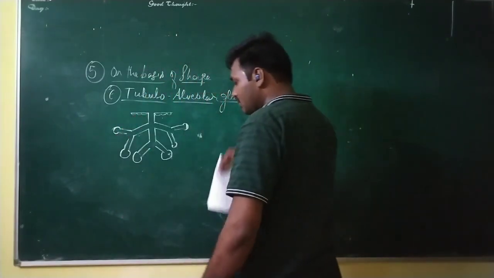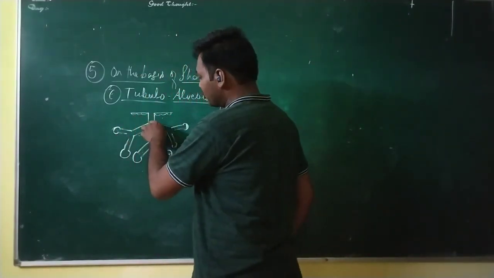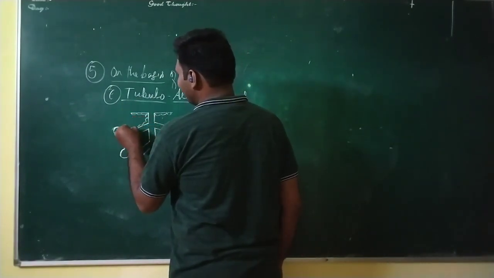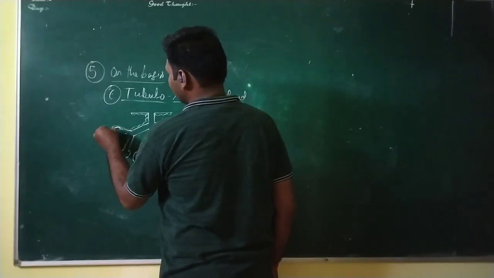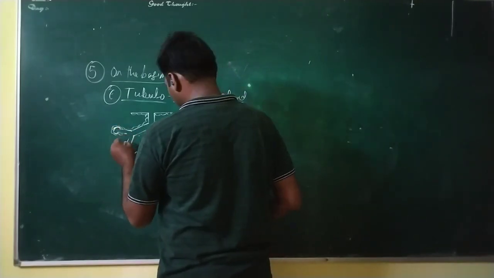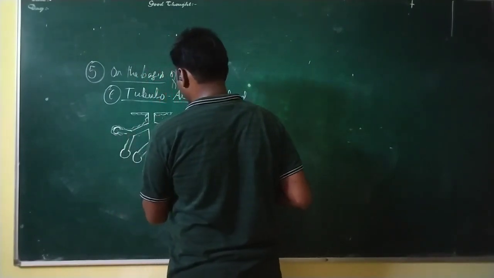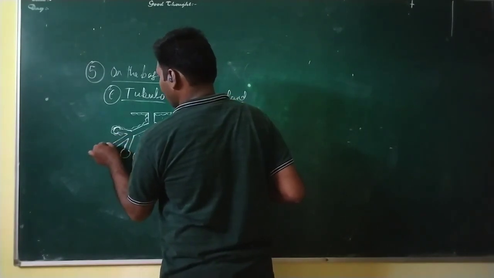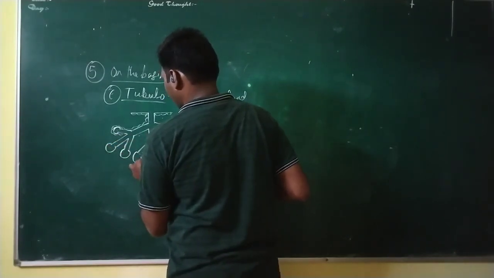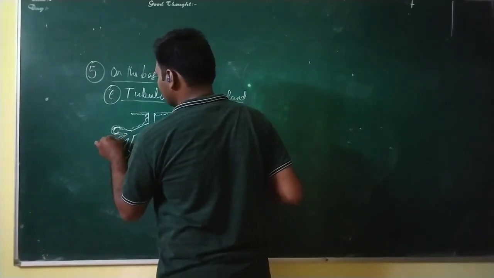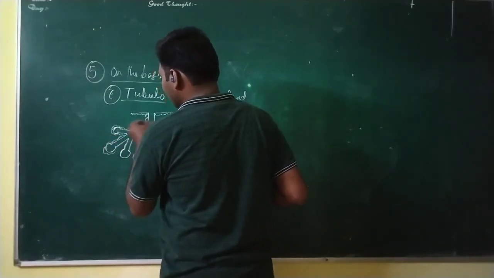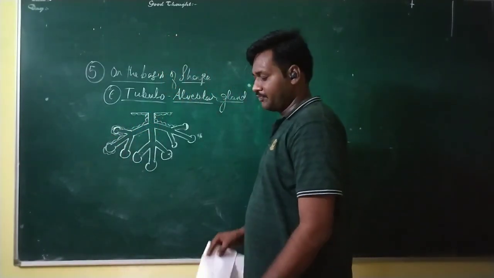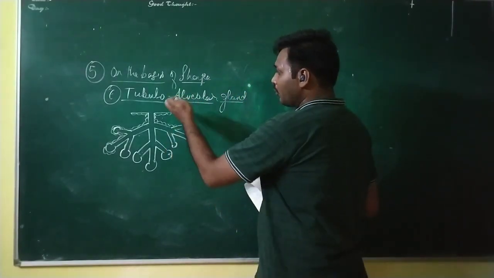So it is a combination of both, tubulo-alveolar. This part is tube-like and this part is alveolar-like, and this entire structure is surrounded by the squamous epithelial tissue. So you can draw the squamous epithelium throughout this structure. This is called the tubulo-alveolar gland.